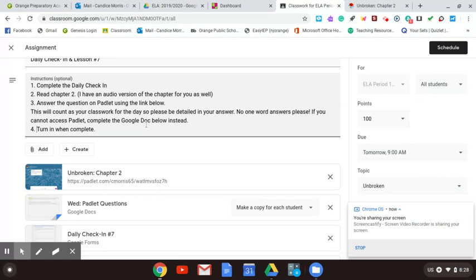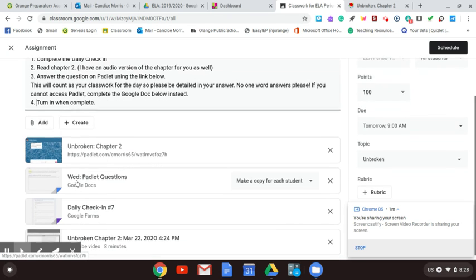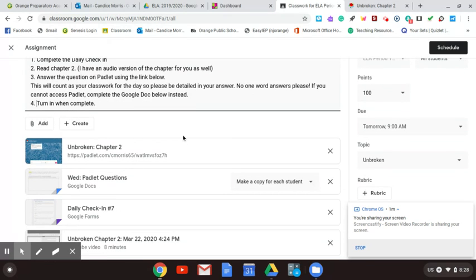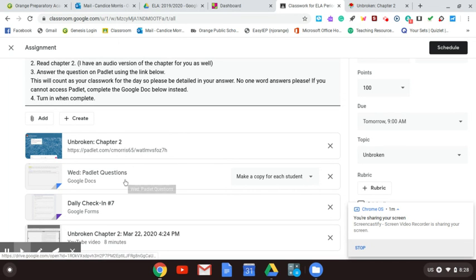We're going to get into Padlet right now. That's why I figured I would do this quick tutorial on how to use that. This will count as your classwork for today, and you must be detailed. Please, no one-word answers. I want you to have at least 2 sentences, maybe even more, because this is going to be a focus question for today based on the chapter. You can do this one of 2 ways. I would love you to use the Padlet. But if you can't access it for some reason, you can do just the question on Google Classroom and at least have 2 sentences for that. Okay.